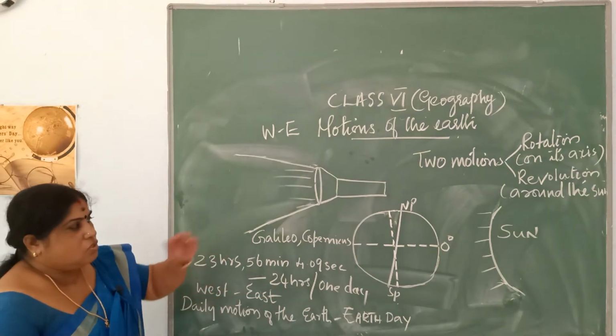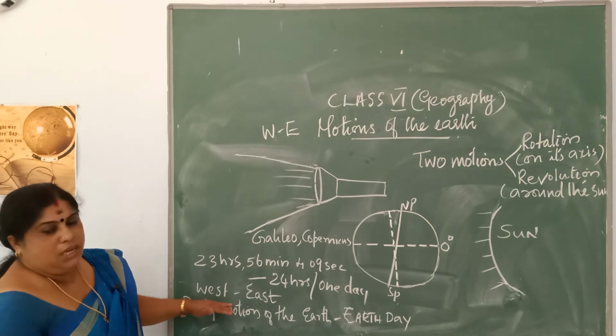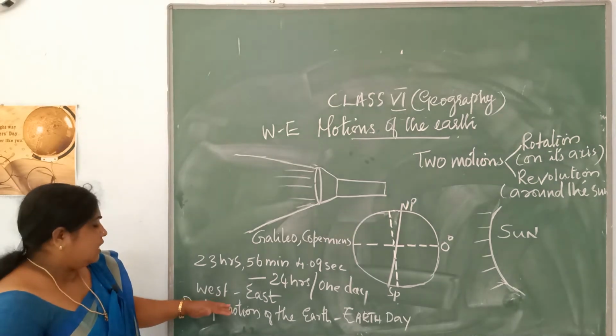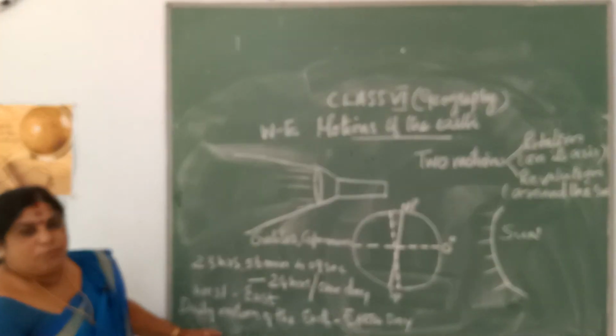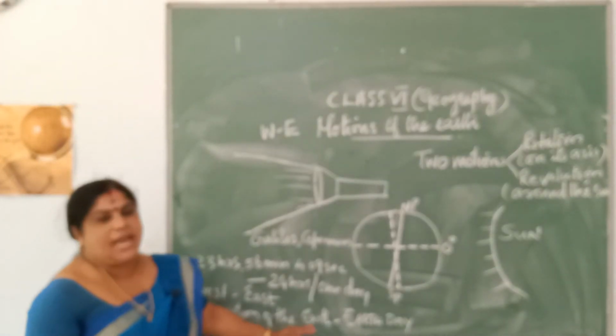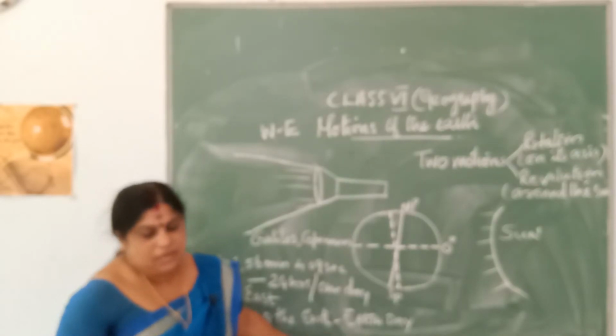And the direction of rotation, I told you, is from west to east. It moves in a fixed direction, that is from west to east. And the daily movement of the earth is called the earth day. The daily motion of the earth is called the earth day.